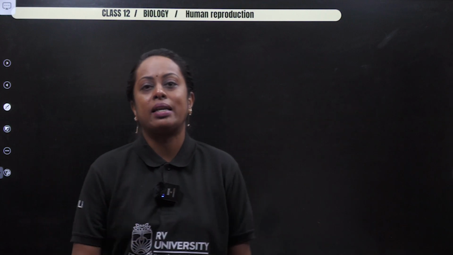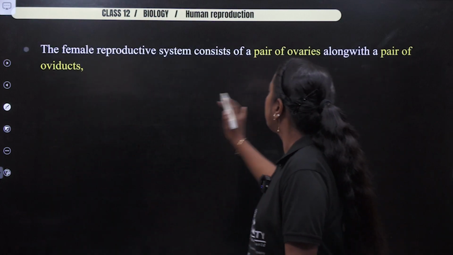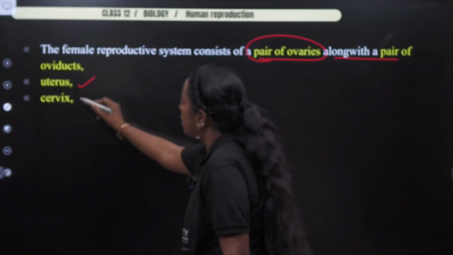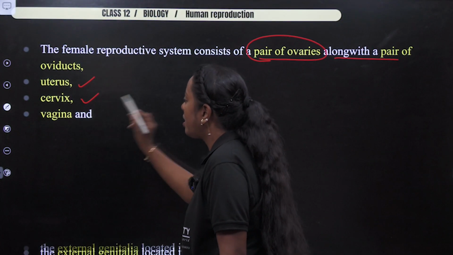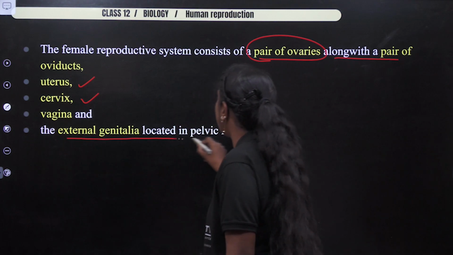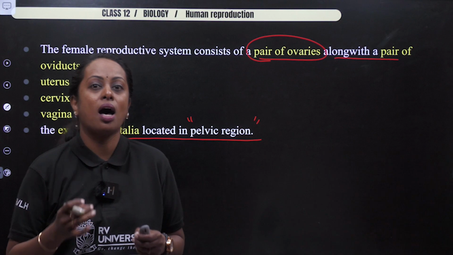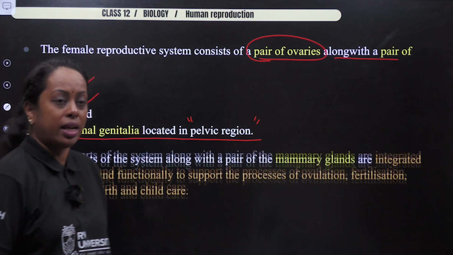Okay, female reproductive system. Again, primary reproductive organ is pair of ovaries along with pair of oviducts. Uterus, cervix, vagina and external genitalia located where? In the pelvic region. All these are what we are going to study in detail.